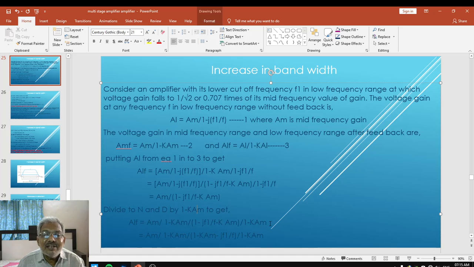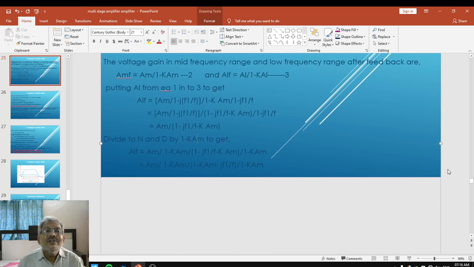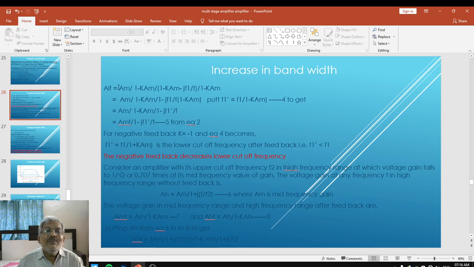Again, by taking the LCM, this equation can be rearranged as AM upon 1 minus K times AM into the bracket 1 minus K times AM minus J F1 upon F. If we split it, we can write ALF is equal to AM upon 1 minus K times AM, 1 minus K times AM minus J F1 upon F, to be divided by 1 minus K times AM.